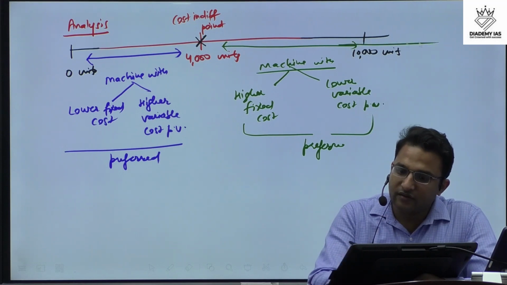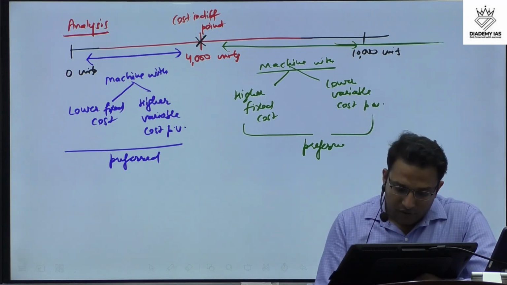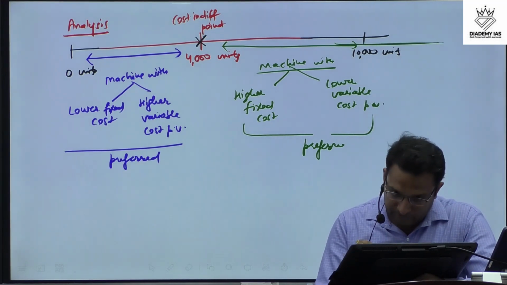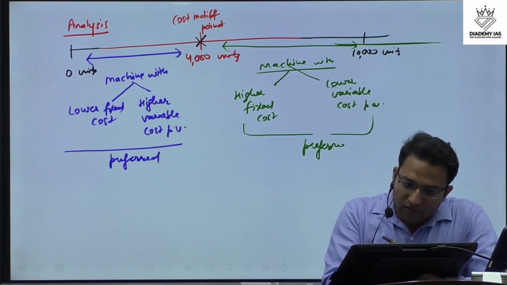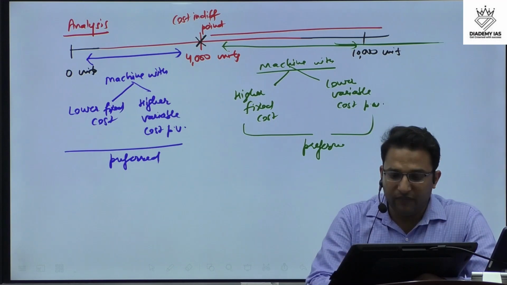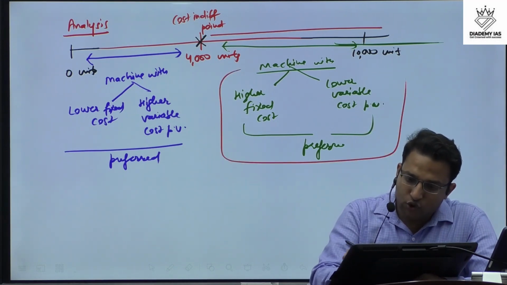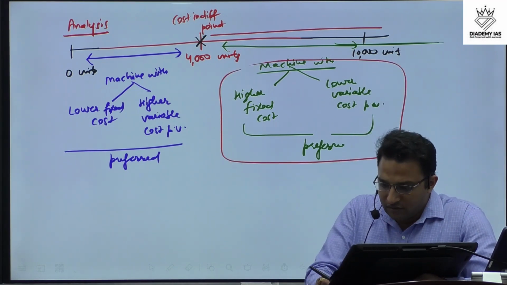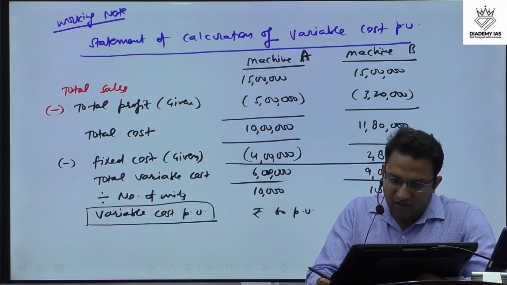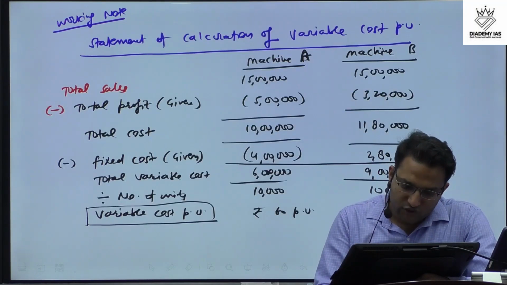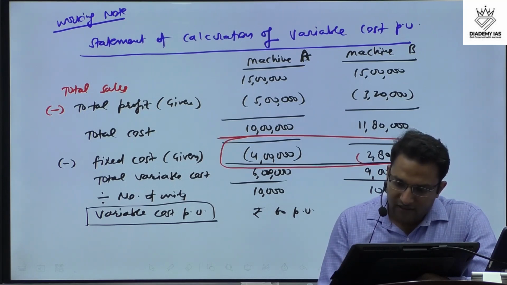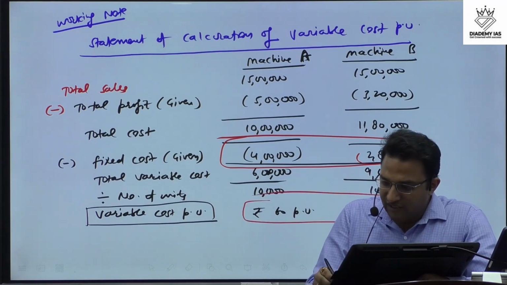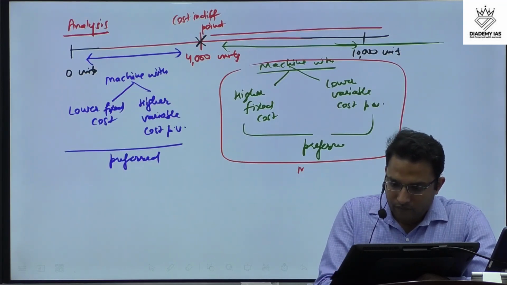Even more than 10,000 also, right? So in this case, if we analyze, the production is on the higher side. That means we will prefer that machine which has a high fixed cost and lower cost per unit. So we will go for high fixed cost, that is this one, right? And lower variable cost, that is machine A. Machine A is the answer.